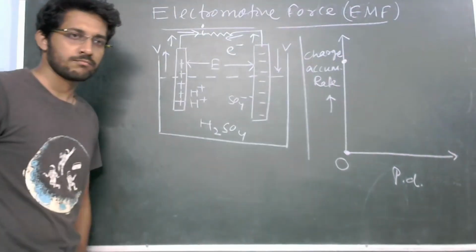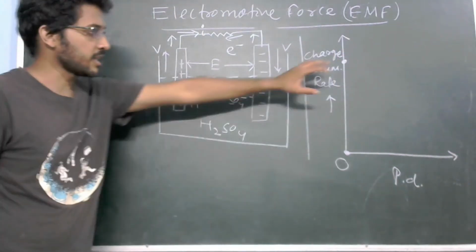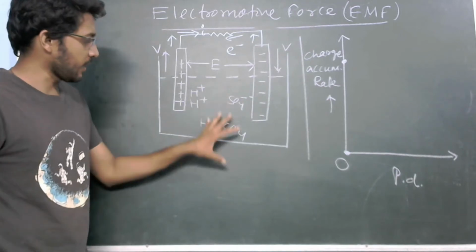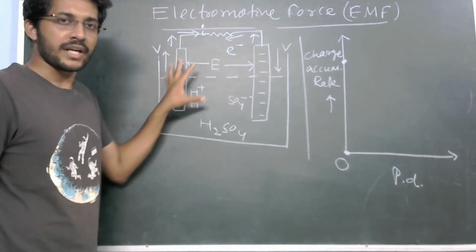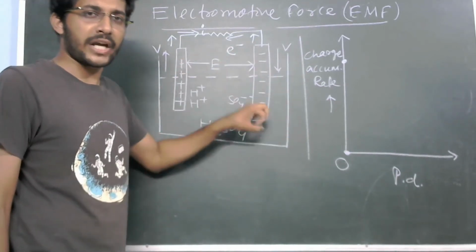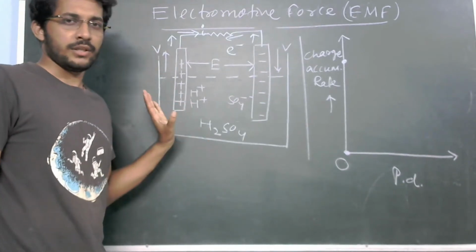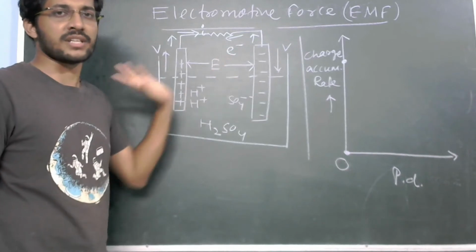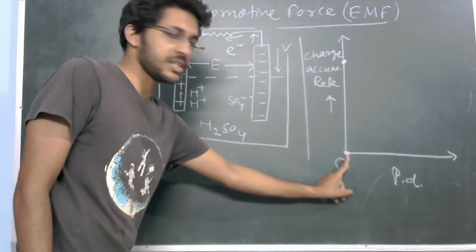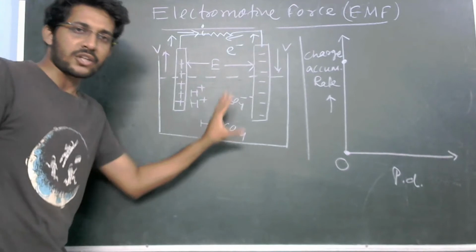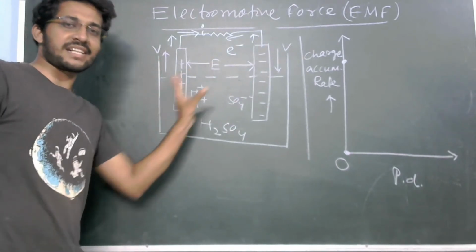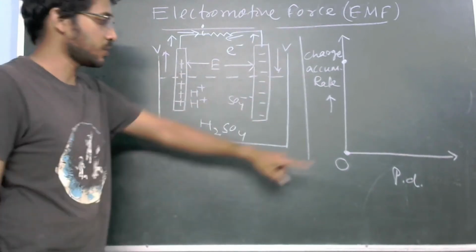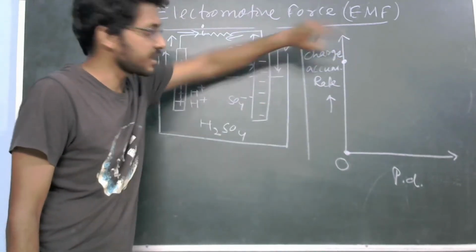This is the point. Try to understand this much. When the electrolysis started, electrodes are capable of acquiring more amount of charge. And when the process of electrolysis started, no EMF was there. That's why when the EMF is nearly zero, the rate of accumulation of charges inside the electrodes is maximum. EMF is zero, accumulation rate is maximum.